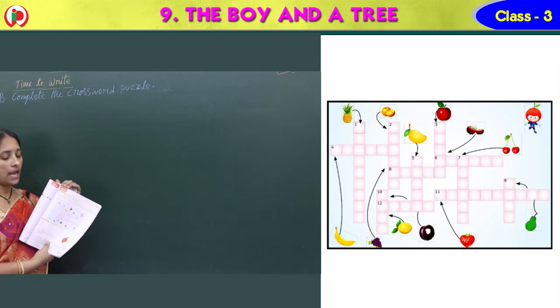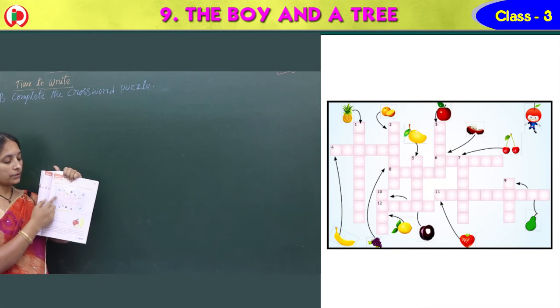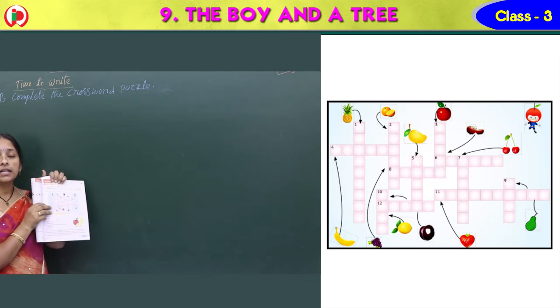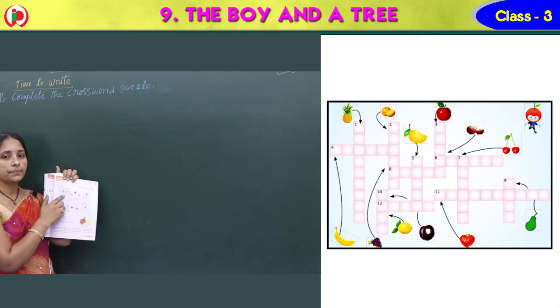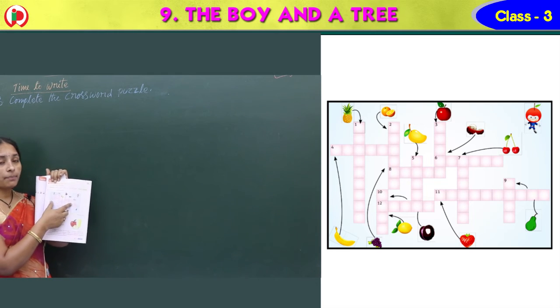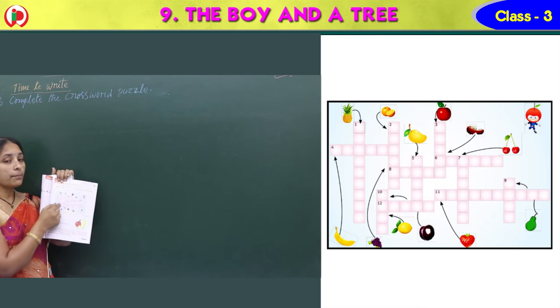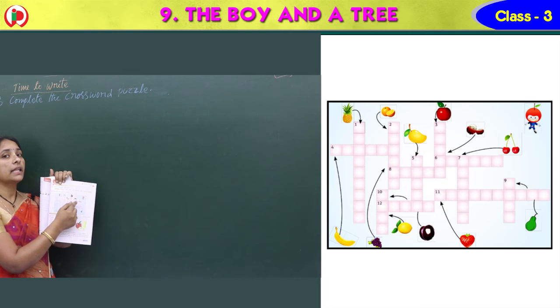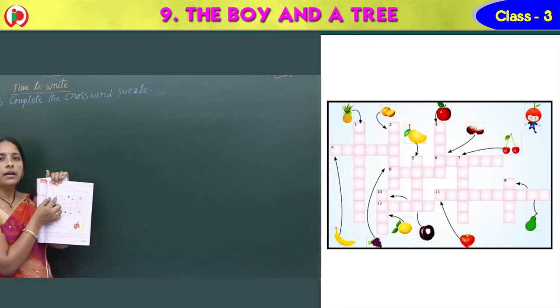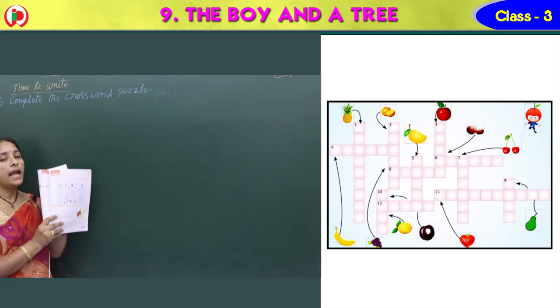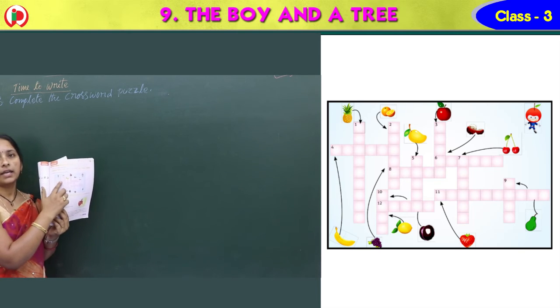First one, what do we have? Yes, down here. What do we have in the picture? See that very clearly. You can see this puzzle there on the board, very clearly in the picture. One by one for each one they have given the picture, that is a fruit. So what is the name of that fruit? You should write in this puzzle either down or across, however they have given.